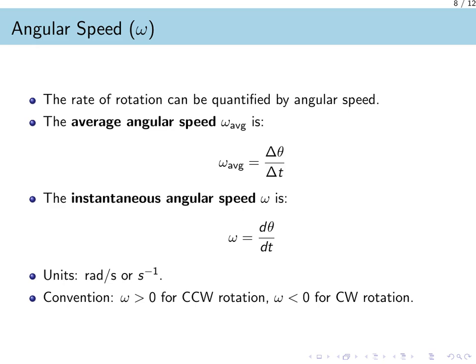We can quantify how fast an object rotates by defining its angular speed, denoted by the Greek letter omega. The average angular speed is the ratio of the angular displacement to the time interval delta t. The instantaneous angular speed is the limit of this ratio as the time interval approaches 0, which is equivalent to the time derivative of theta. The units for angular speed are radians per second. By convention, we define omega as positive for counterclockwise rotation and negative for clockwise rotation.